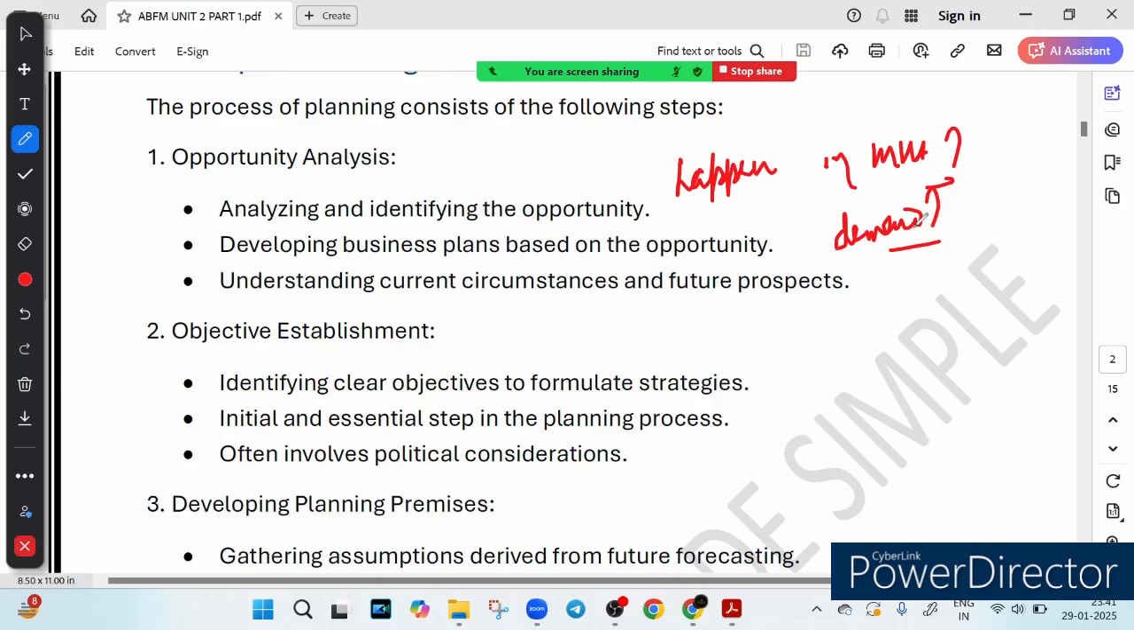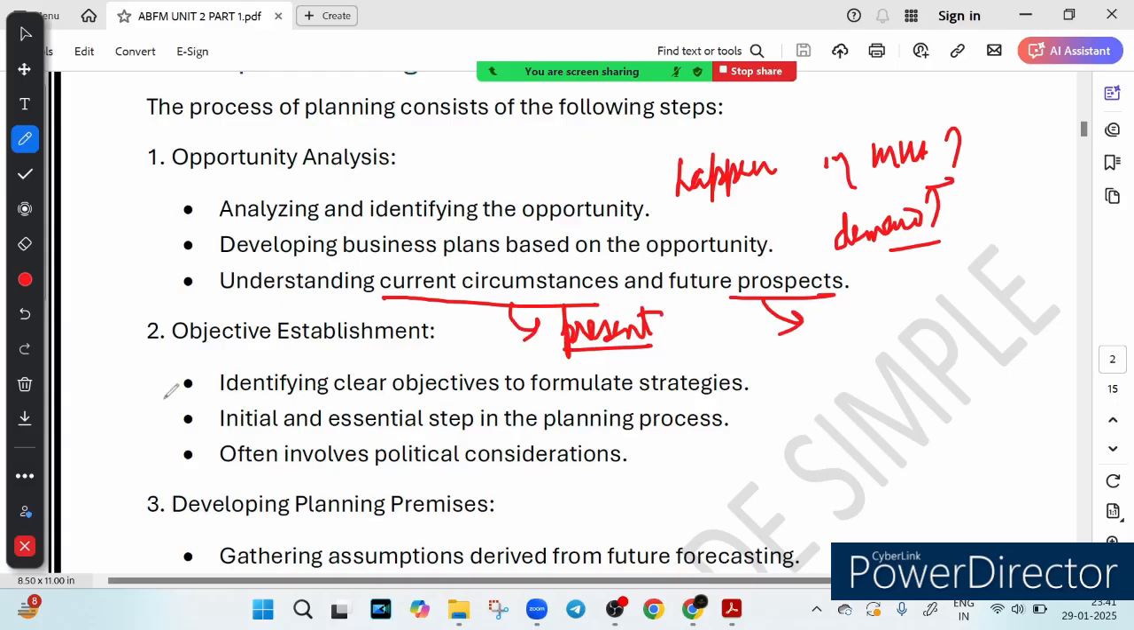So the first step is opportunity analysis, means spot the right chance, means what is happening in the market. Is there any demand for a new financial product? Can we expand our operations profitably? These are the questions we have to ask and seek the answers to, right? Suppose digital payments are booming, so a bank might plan to launch an exclusive UPI based credit card. This step is all about understanding the present and predicting the future needs. You can see understanding current circumstances means you are understanding the present, and the future prospect means you are predicting the future needs, right? Now this is step 1 of planning.